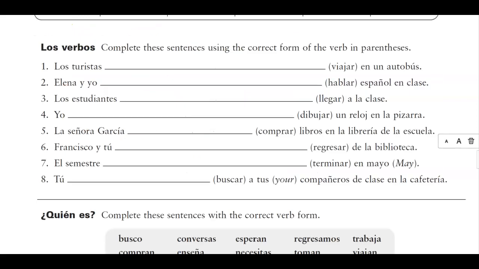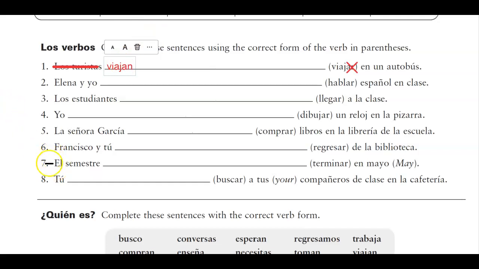In this next section, los verbos, complete these sentences using the correct form of the verb in the parentheses. So as we can see, viajar is our verb over here in parentheses. Drop your AR, and then you're going to get viaj as your stem. Now we got to find our subject, which is los turistas. You know that los turistas could also be interpreted as they. So if we were to cross them out and make them they, then of course we could conjugate the ending of this verb back to the correct ending, which would be an AN.